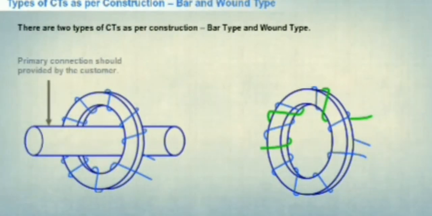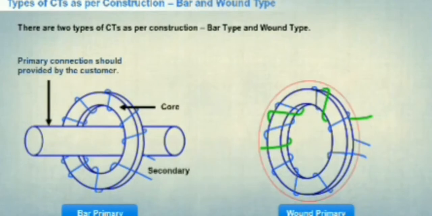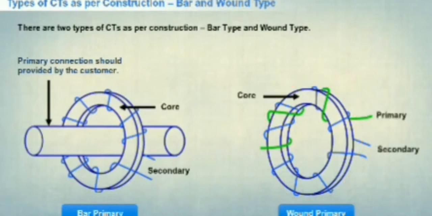There are two types of CTs as per construction, bar type and wound type. In the bar type CT, a magnetic core and one winding can be found, which is known as secondary winding. On the other hand, in wound type CT, a magnetic core and two windings are present.